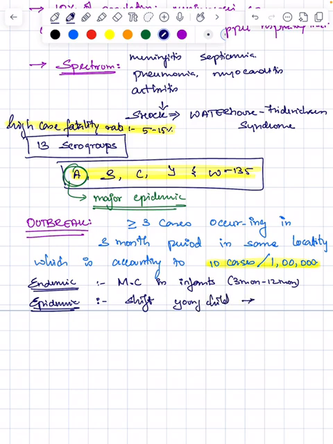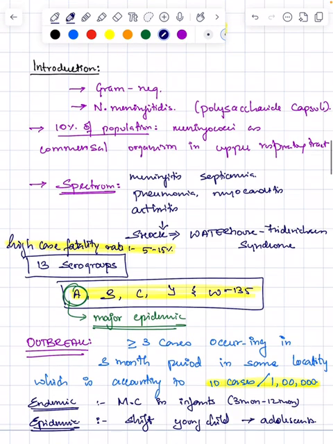So these are the main introduction points you need to know about meningococcal disease.